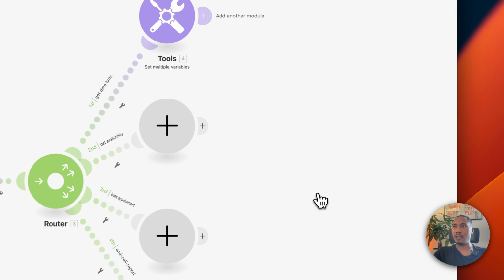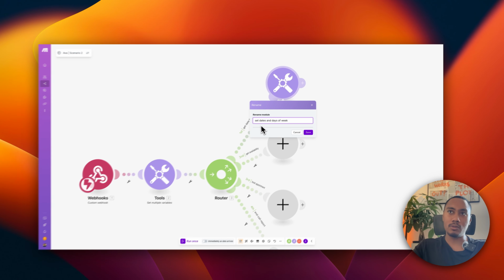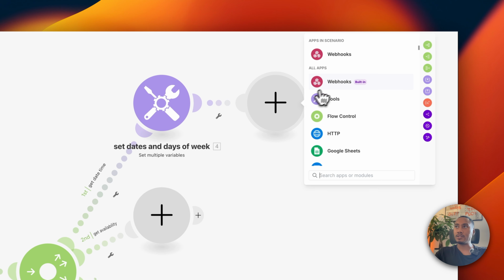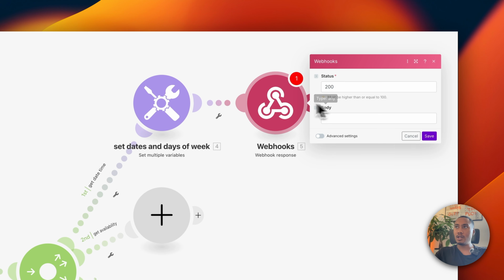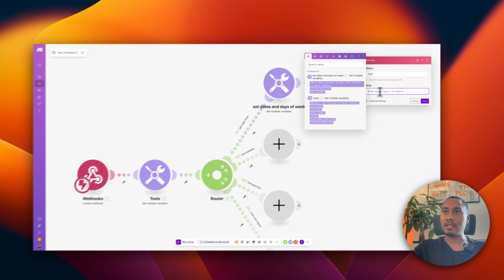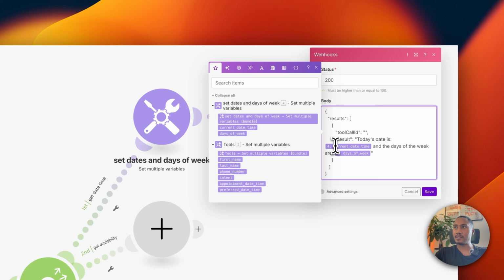So let's hit save and let's rename this: set dates and days of week. And then we're going to use a webhook response so that we can return that data back to Ava, and Ava will be able to, again, reference date and time queries. Now, this body requires a JSON, and essentially this is the output.